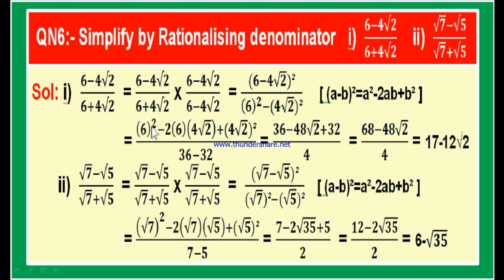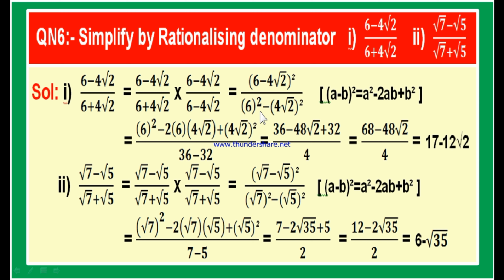A square means 6 square, minus 2ab, 2 into 6 into 4 root 2, plus b square, 4 root 2 whole square, divided by 6 square minus 4 root 2 whole square. 4 root 2 whole square: 4 square is 16, into root 2 whole square is 2, 16 into 2 is 32.